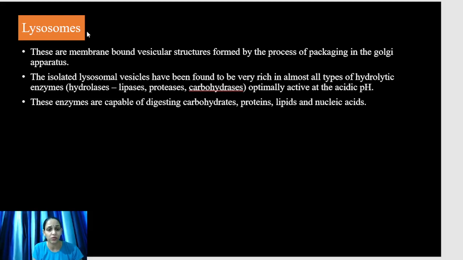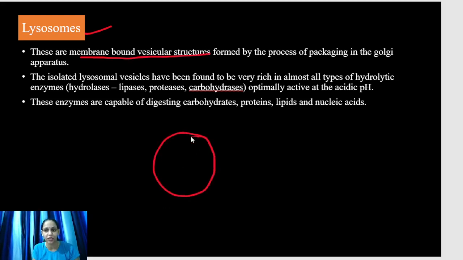Then come to the lysosome. Lysosomes are membrane bound vesicular structures. Vesicles की तरह होते हैं, membrane bound structures formed by the process of packaging in the Golgi apparatus. The isolated lysosomal vesicles have been found to be very rich in almost all the hydrolytic enzymes. Hydrolytic enzymes present होते हैं. pH acidic होता है.